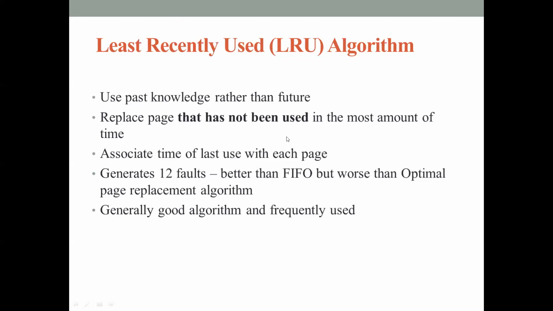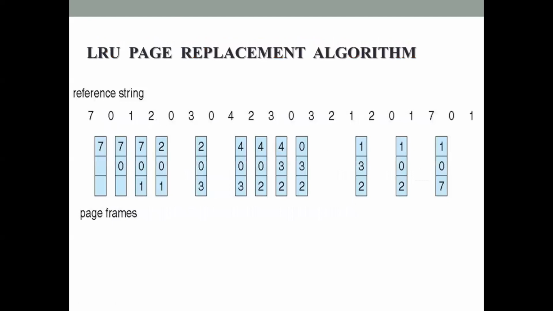To find this out, a time of use field has to be associated with each page, using some hardware help as well as the page table data structure. Then by using the time of use field, we find out which page has not been used for the longest period of time, and we replace that page. Let's see with an example.